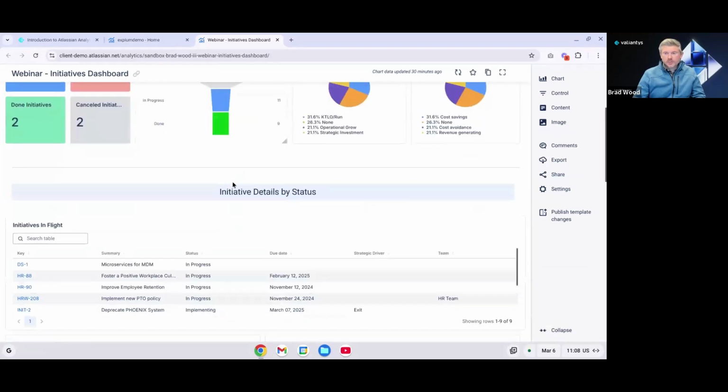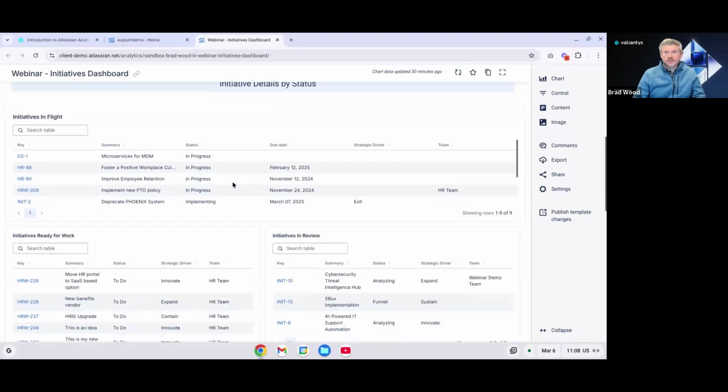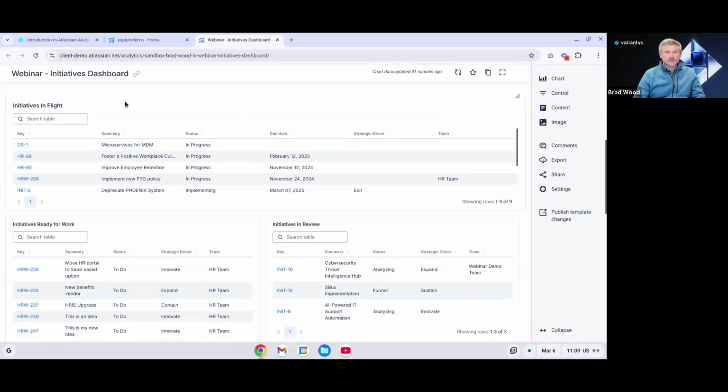If we scroll down a little bit, we can see some tables, so initiative details by status. So we're breaking down what we saw in our previous charts a little bit further. So initiatives in flight or any of our initiatives in progress. And we can see all of these different columns here with relative information. So the summary, the actual status that that initiative is currently in, the due date, a custom field strategic driver, and then if there's a team associated with that. Notice in this table I could search as well. So that's really handy when you are using the table chart types in your dashboards.